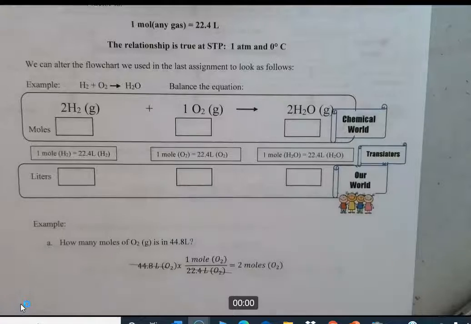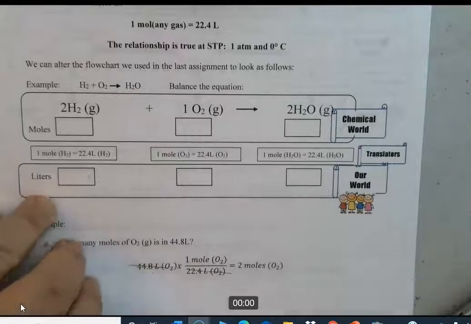How many moles of O2 gas is in 44.8 liters? For this one, you don't really need the chemical equation. You have 44.8 liters. You have 1 mole for every 22.4 liters. So liters of O2 cancels with liters of O2, and you have 44.8 times 1 divided by 22.4, which gives you 2 moles of oxygen gas.